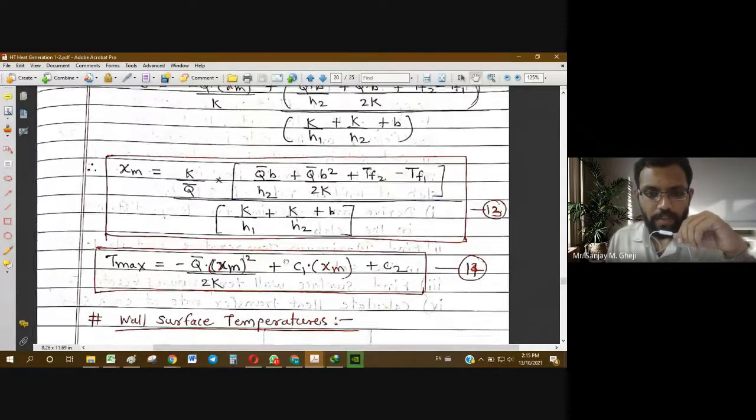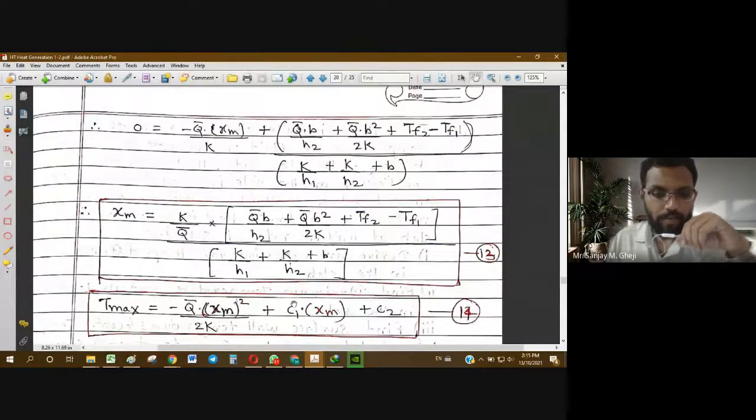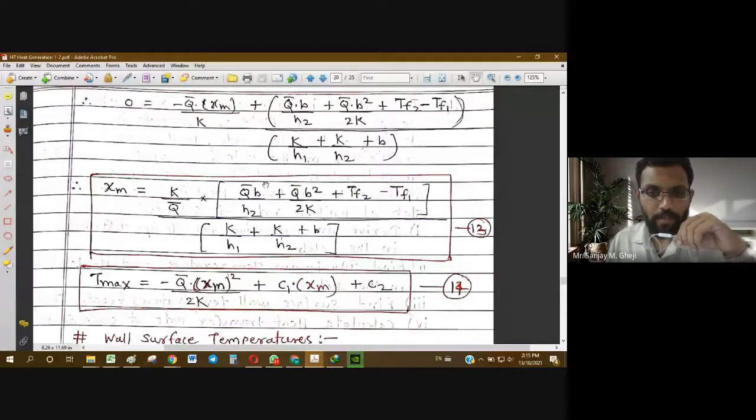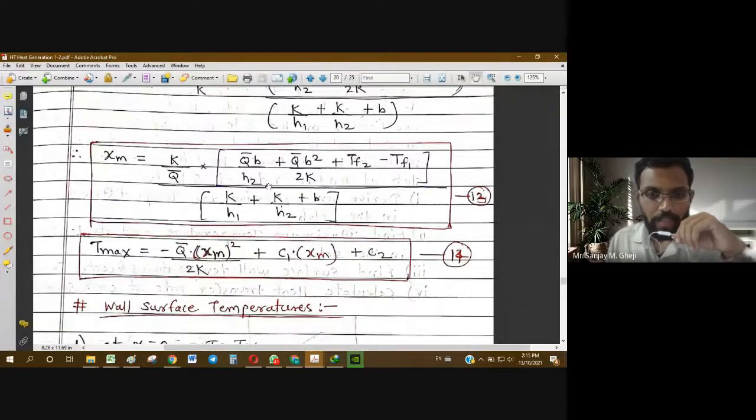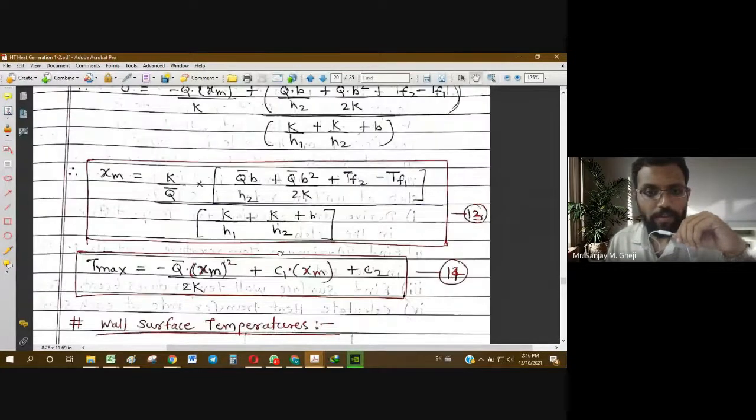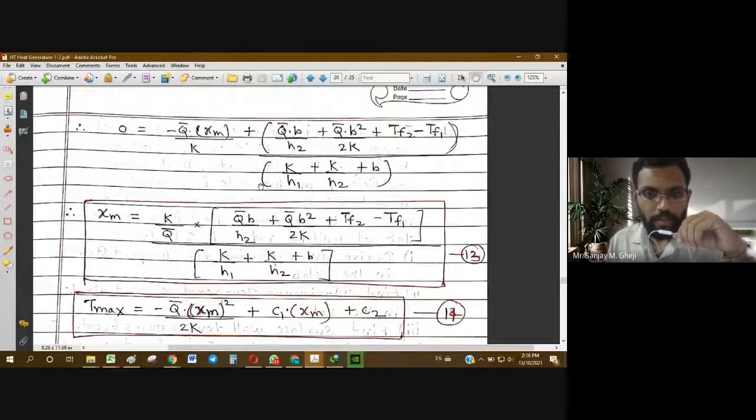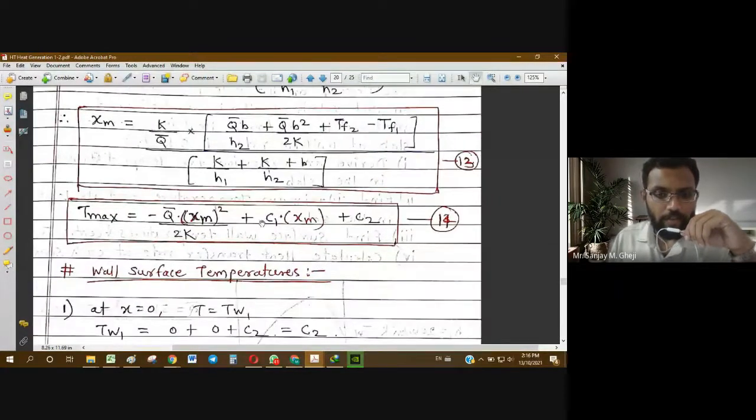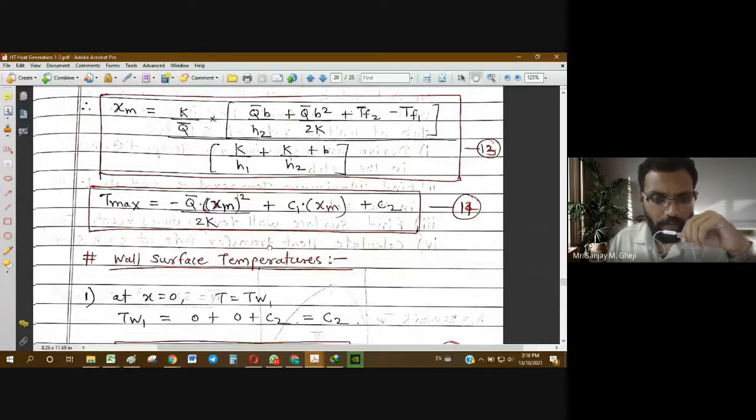We will write out c1 and c2 only when it is required. Otherwise, there is no point in wasting time writing it again and again. We have anyway found the values of c1 and c2 in some relations, and we can use them whenever required.